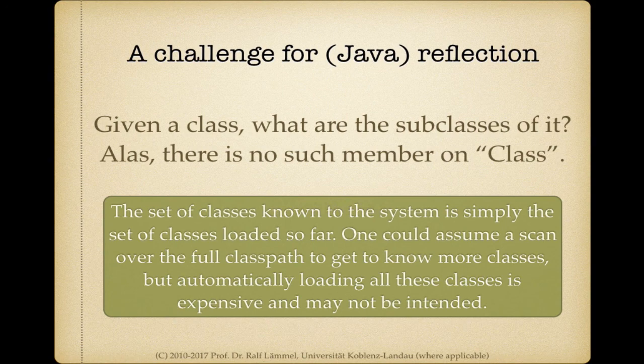It turns out this question is not supported by Java's reflection API, so we cannot just retrieve the subclasses of a given class. What we can do is we can ask for the superclass of a given class, but we cannot simply obtain all the subclasses of a class.